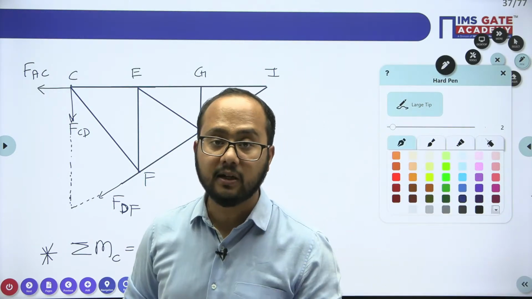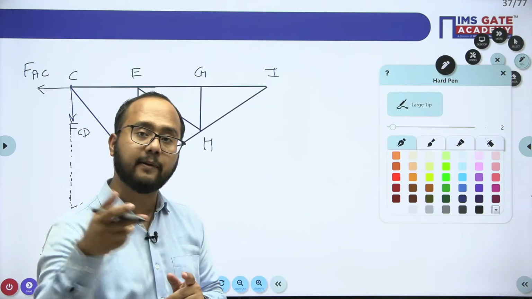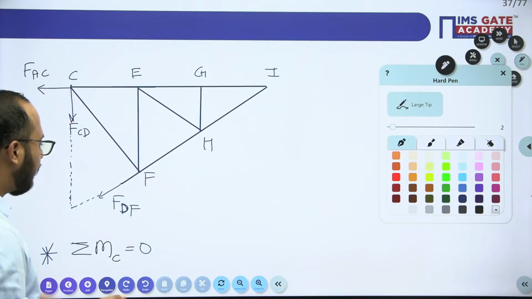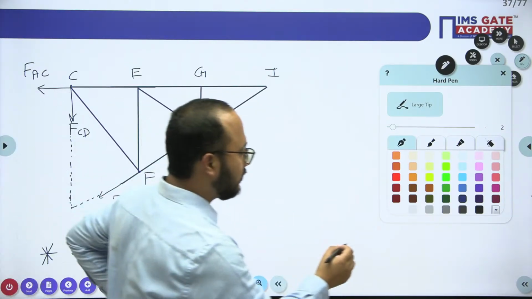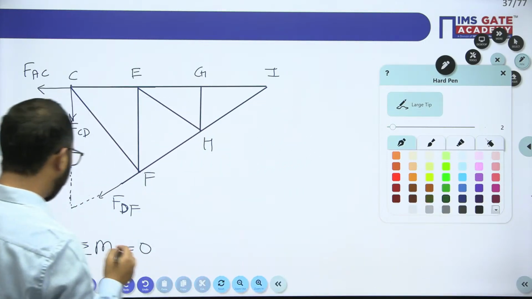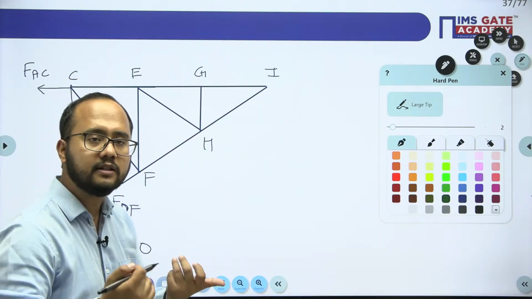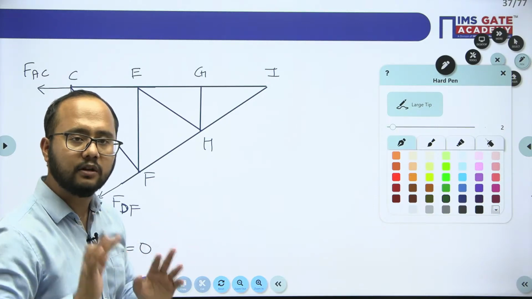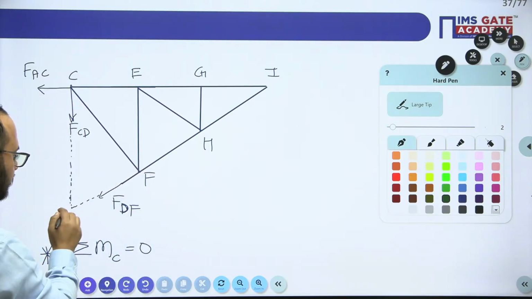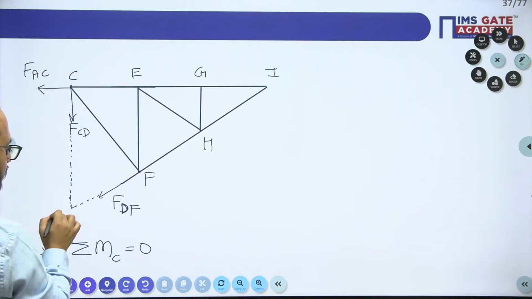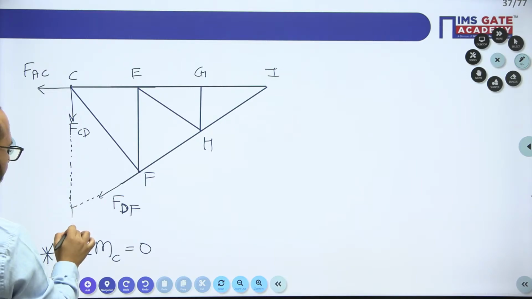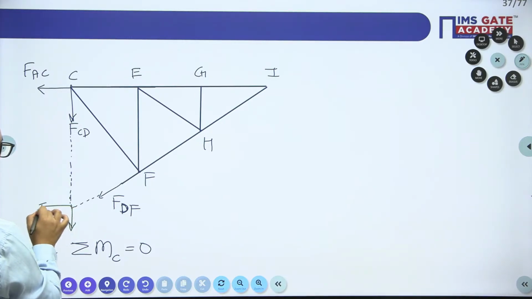But to calculate the moment about point C, we need the perpendicular distance, right? A very important point: sometimes students find difficulty in calculating the perpendicular distance. Don't worry, always use the resolved components of the force. There is an inclined force. If I select this force, it will have one component like this and one component like this.